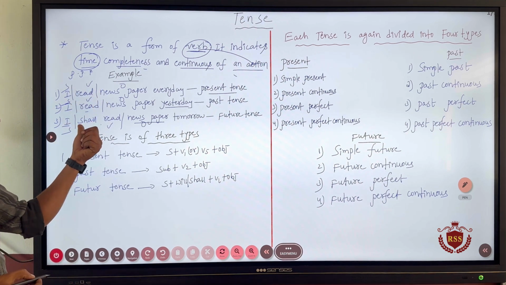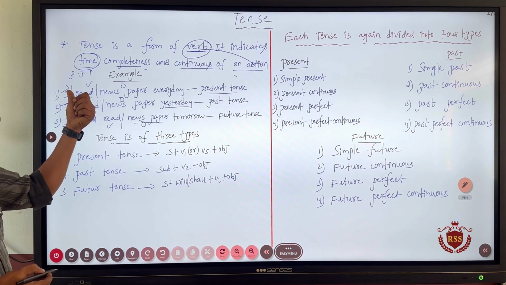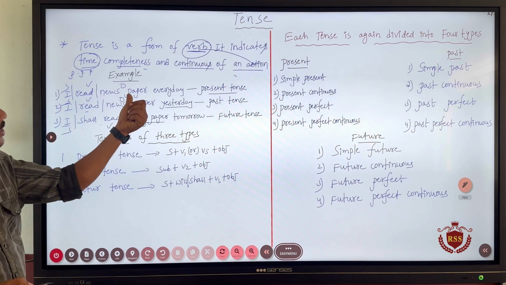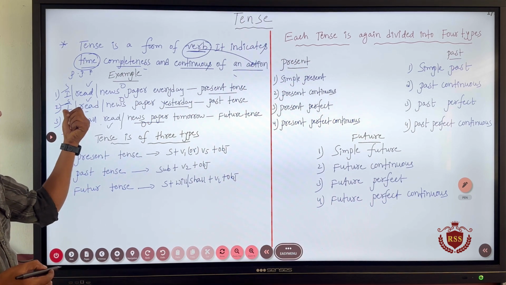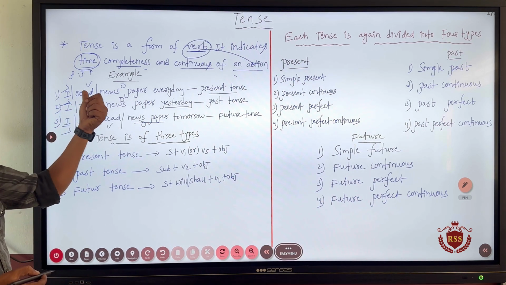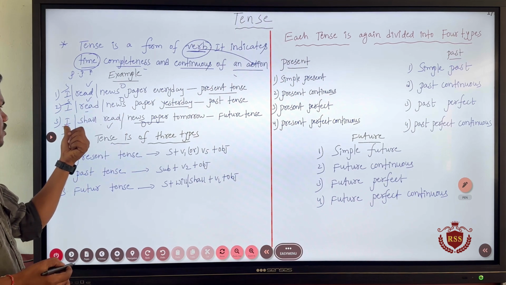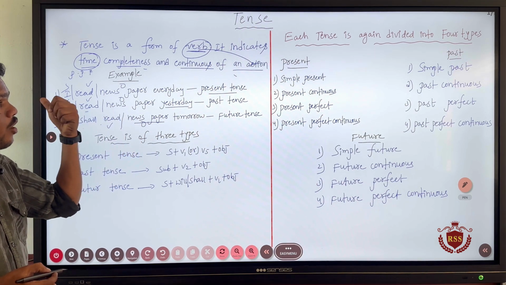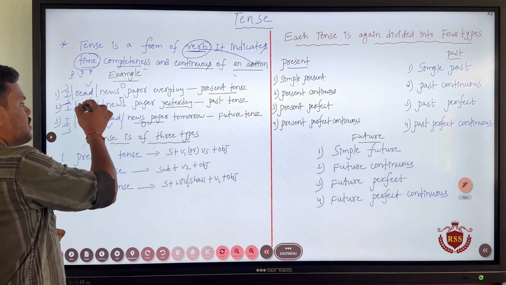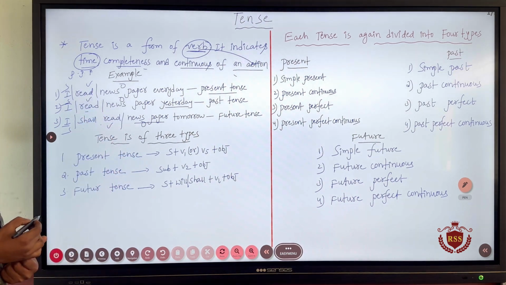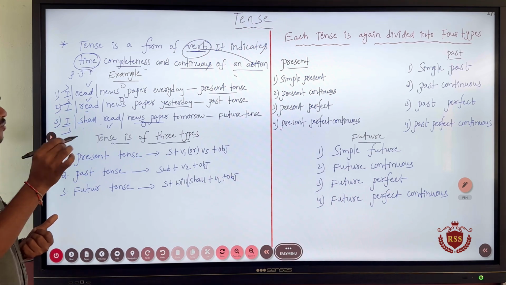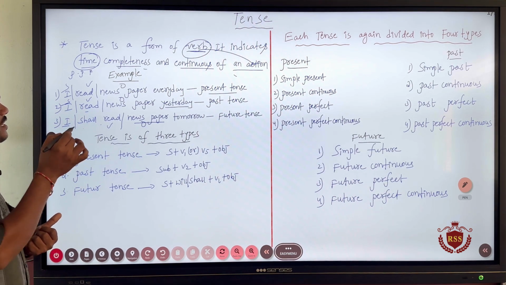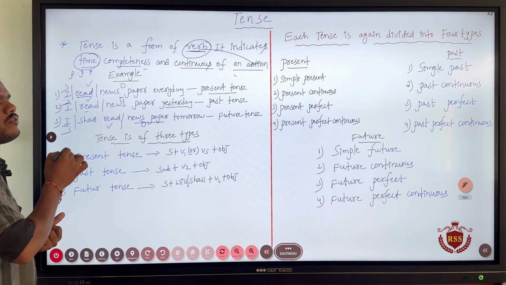See, in the three examples we commonly have I as a subject and newspaper as object. But how can you identify that this is present tense, this is past tense and this is future tense? The only way that we can identify the tense of these sentences is by looking at the verb.